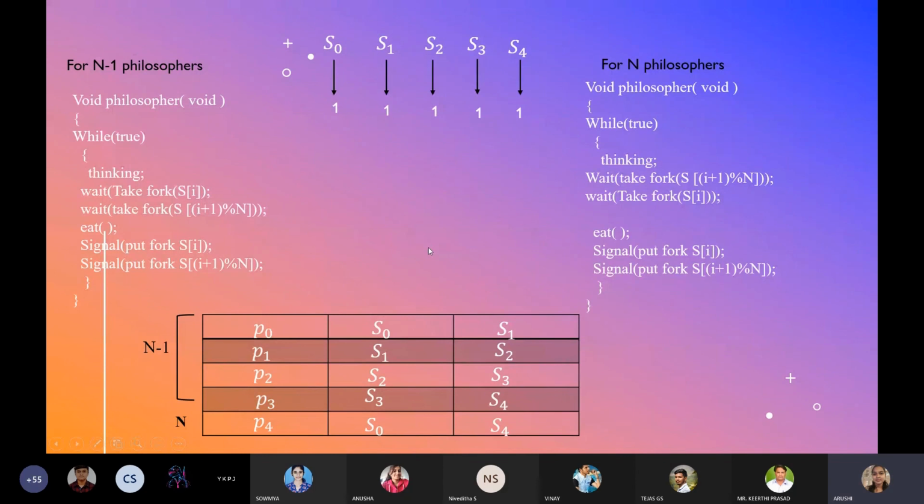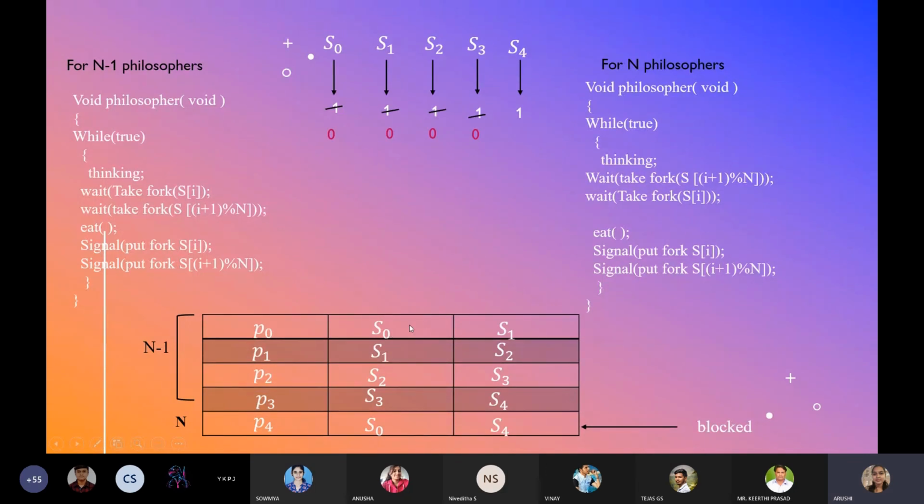We have changed here the semaphore order, that is from S4 and S0 to S0 and S4, so that when the philosophers are preempted continuously, when it comes to P4, it first checks the S0 value, which will be taken by P0.